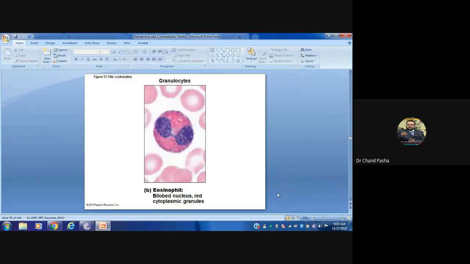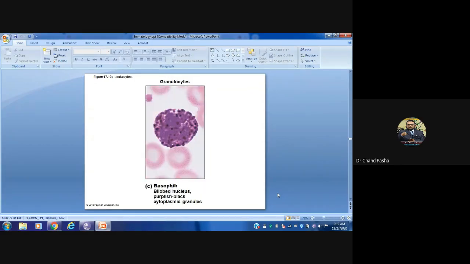And this is an eosinophil. In the eosinophil the cell will be stained red color, but the nucleus will be a bluish or navy blue color. And this is a basophil, which is a dark navy blue color, and here you can see the lobes are small and many.